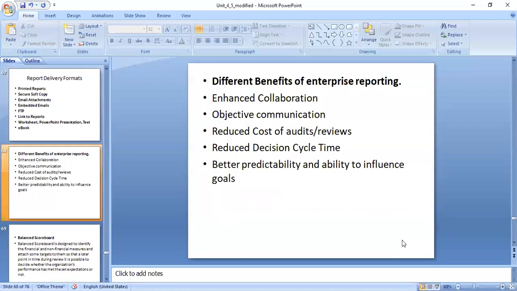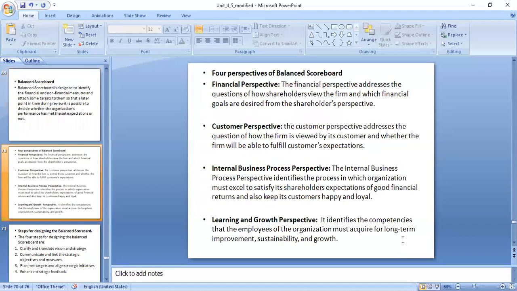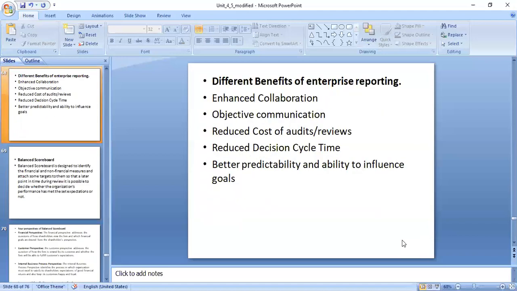Then next, the different benefits of reporting. Here the different benefits are enhanced collaboration, objective communication, reduced cost of audits and reviews, reduced decision cycle time. After that, better predictability and the ability to influence it.